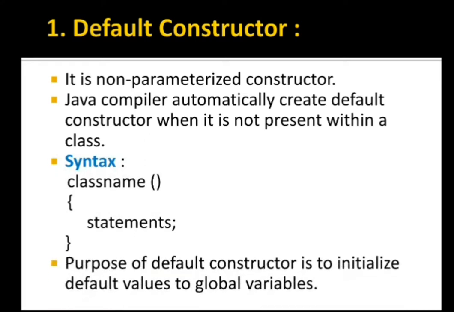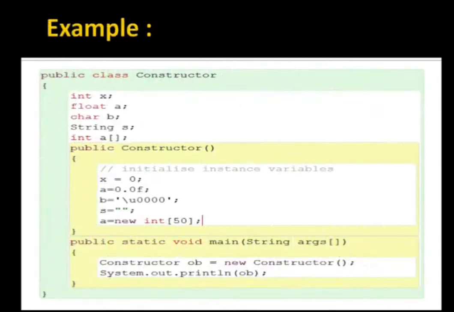The purpose of creating a default constructor is to initialize default values to global variables. Our motive is to initialize values to global variables. That's why we are creating a constructor. If we are not creating a constructor, then a constructor is automatically created by the Java compiler. Now see the example in front of you.